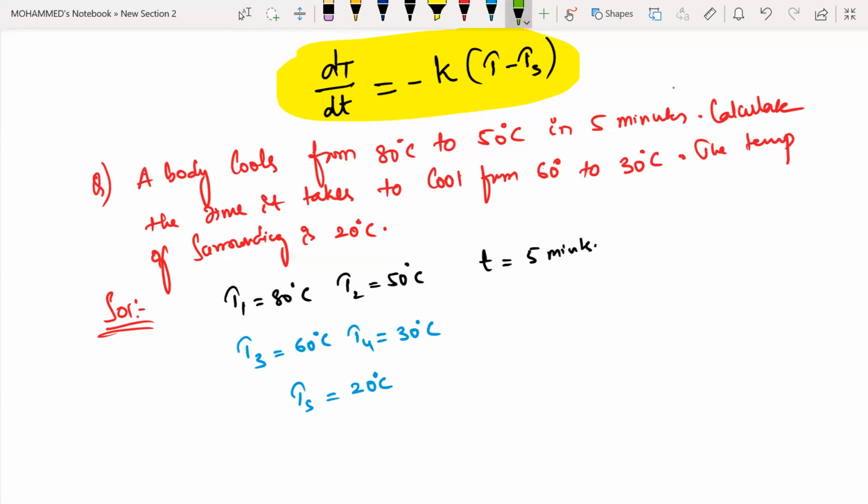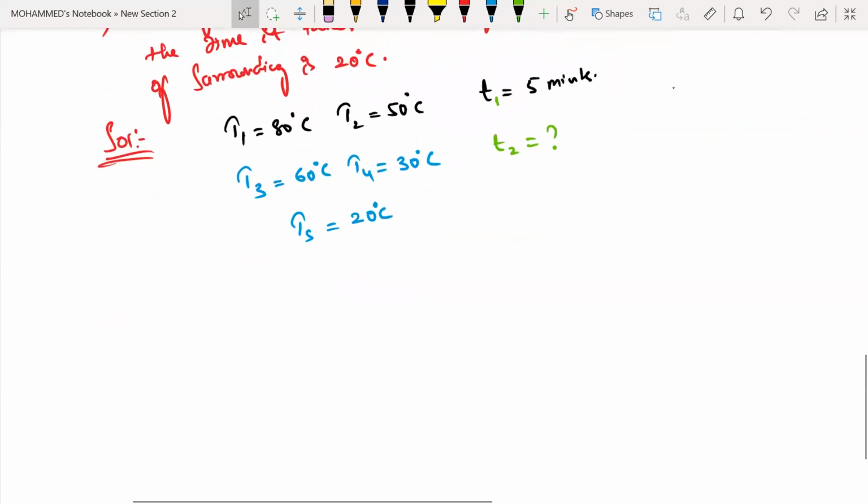Now what do we need to calculate? The time it takes to cool from 60 to 30. That means if this is the first case, we need to calculate the value of t for the second. So let us take the first step, 80 to 50 degrees centigrade. I'm taking case number 1 here, going from 80 degrees centigrade to 50 degrees centigrade.